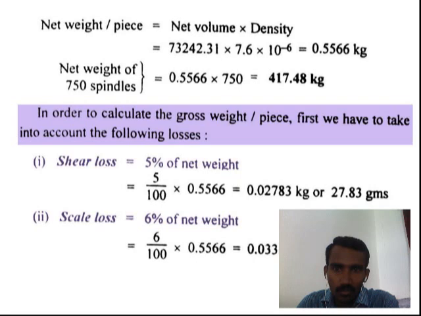Out of that weight, you have to consider 0.5% of net weight as the CL loss. Then finally we find the CL loss as 0.02783 kilogram or 27.83 grams.